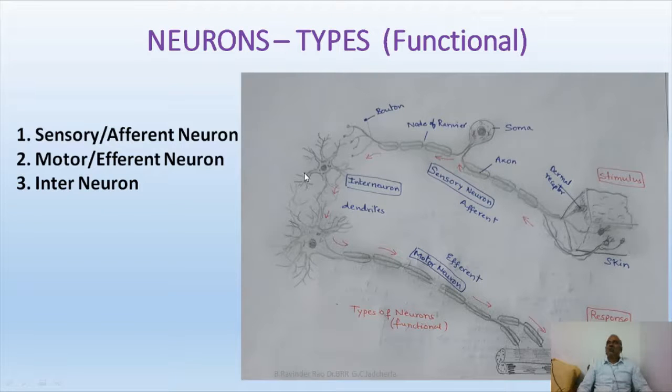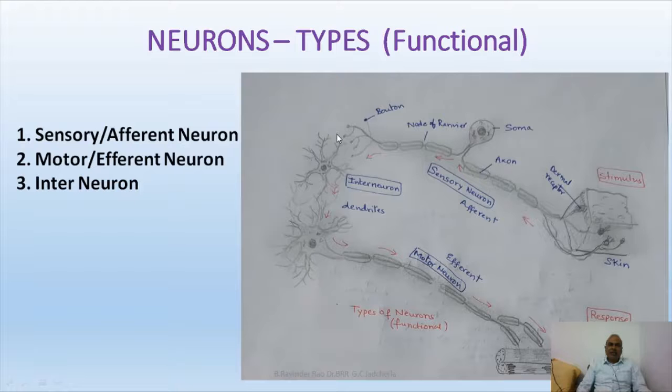And interneurons are those neurons which are completely located within the central nervous system and associate with many other neurons for the purpose of memory, accessing, managing, storing, and processing anything. So these are in the cerebrum or in other parts of the brain. Friends, functionally, neurons are classified into three types. Sensory neuron, that brings sensory information into the central nervous system. Its soma is located in the peripheral nervous system.